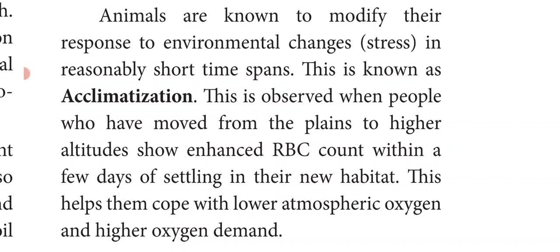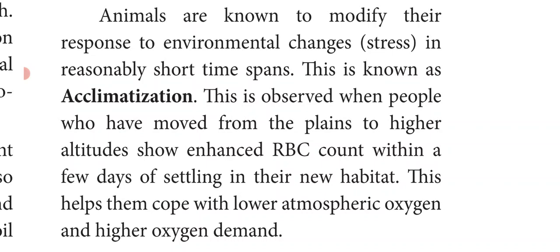People who lived in the plains, when they shift to a hill station, show an enhanced RBC count. They show an increased RBC count in their blood within a few days of settling in their new habitat. This helps them cope with the lower atmospheric oxygen and higher oxygen demand. What is the fact behind this?